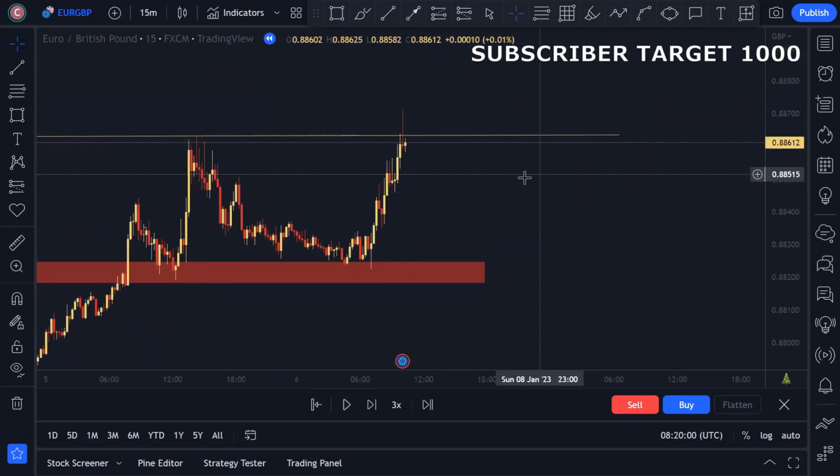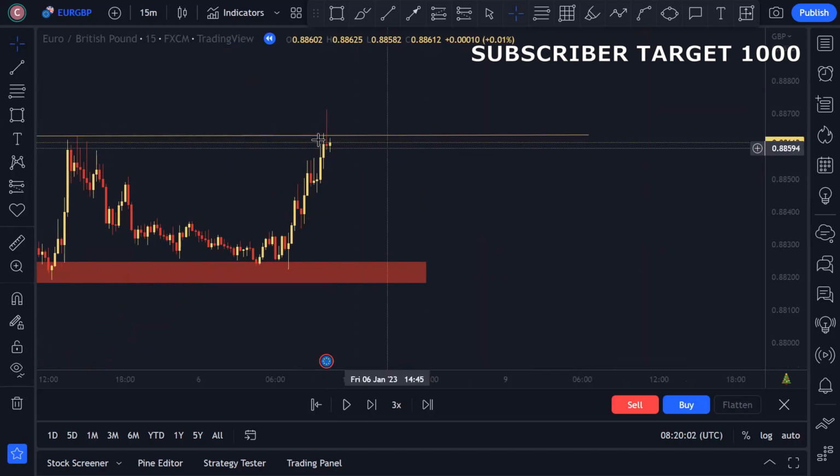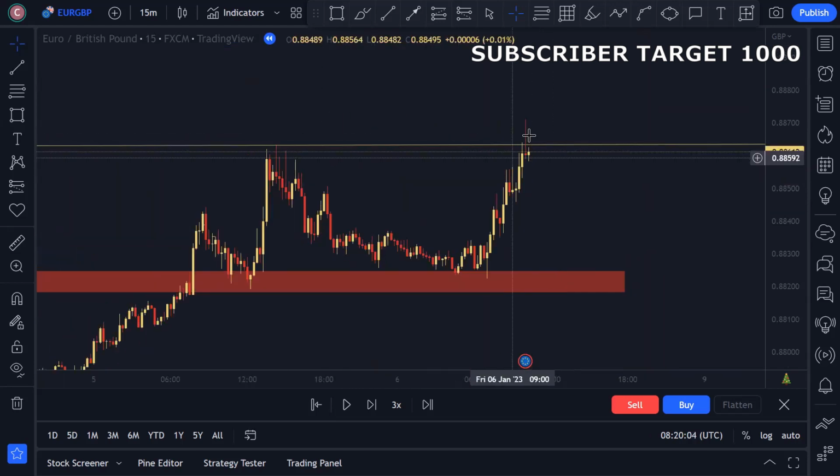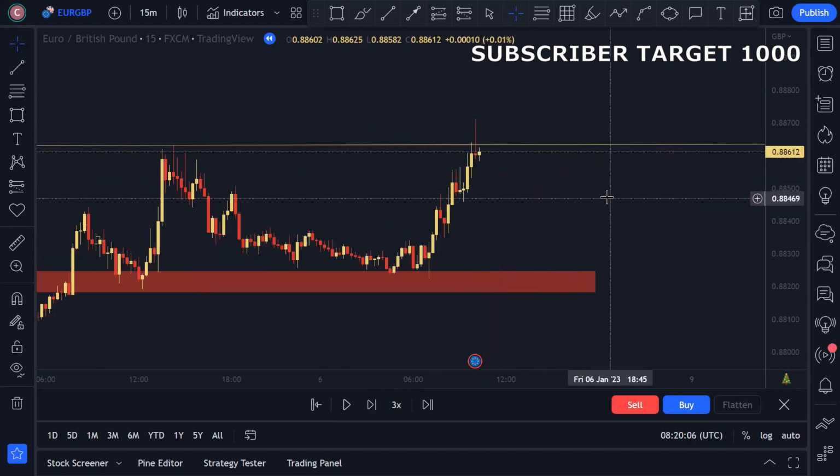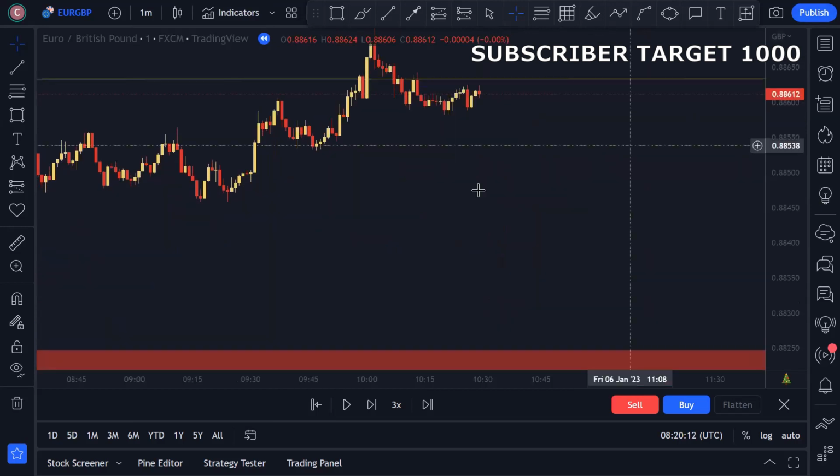So okay, on the 15-minute time frame, you can see the market just closed. The market just shifted the liquidity and closed below it. So here is our another entry. We can scale here.